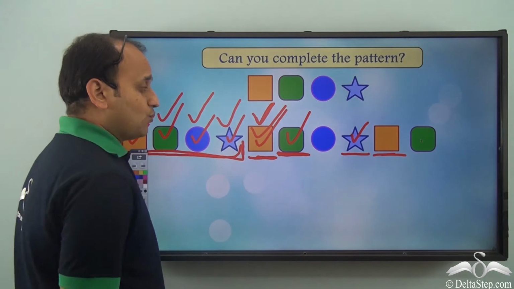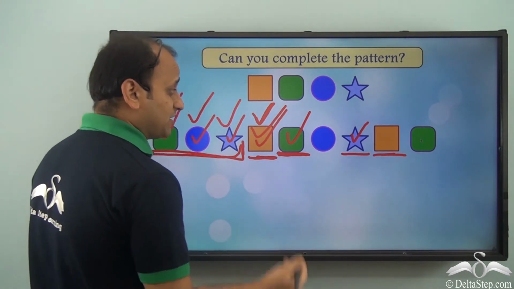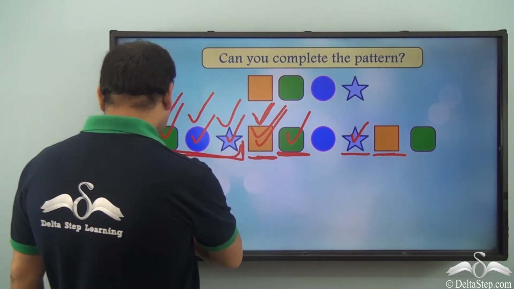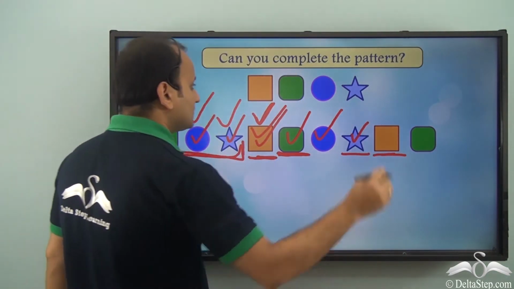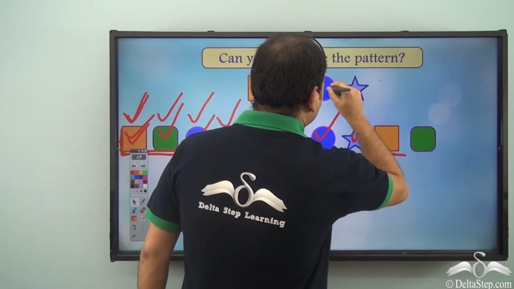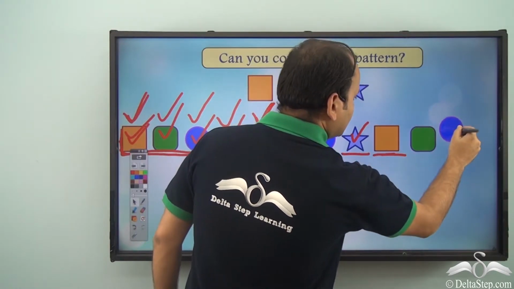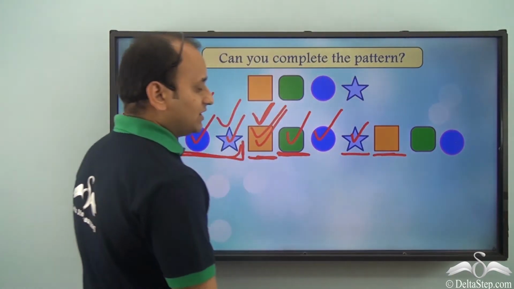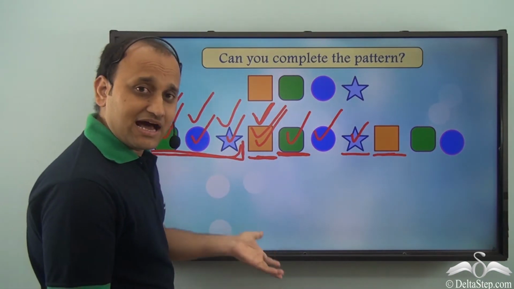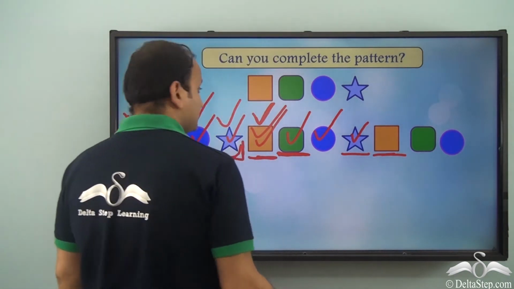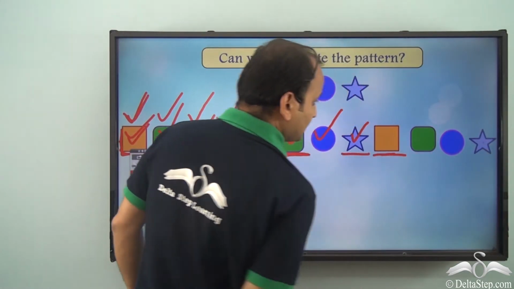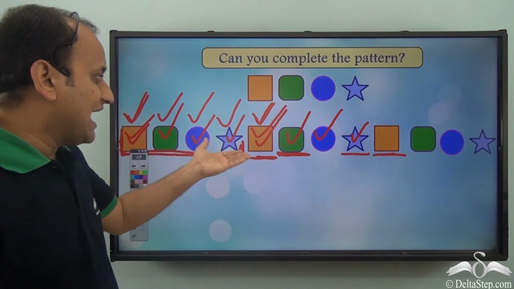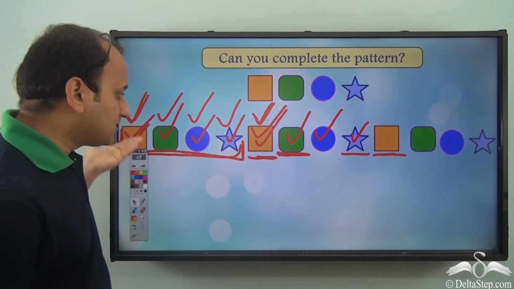Now after this, what is the next shape in this particular unit? Well, this one. So I place this one here, and after that at last we'll have the star. So the star comes here, and now do we have the pattern, the complete pattern?